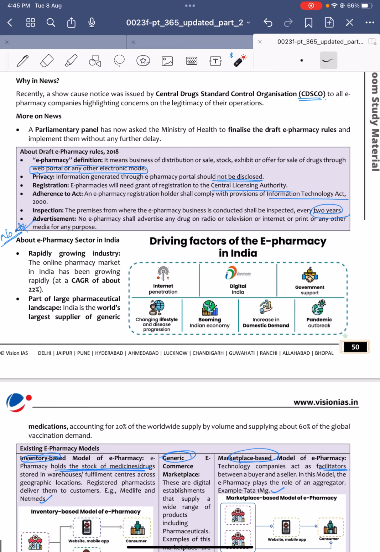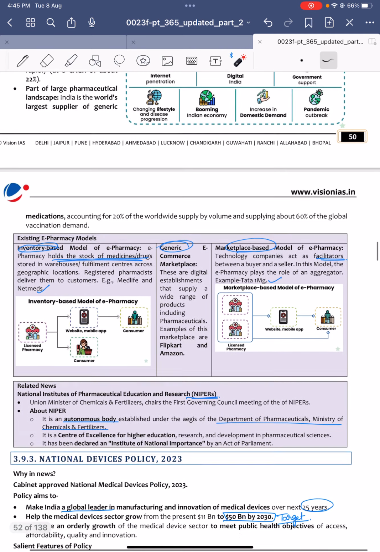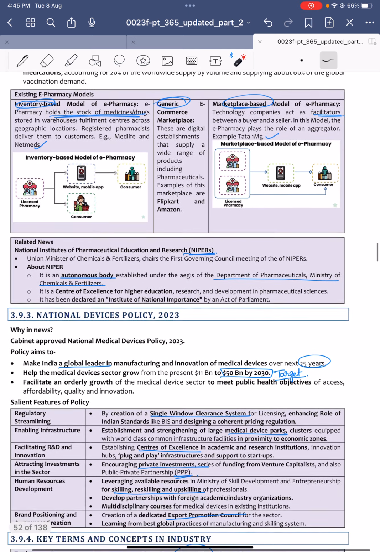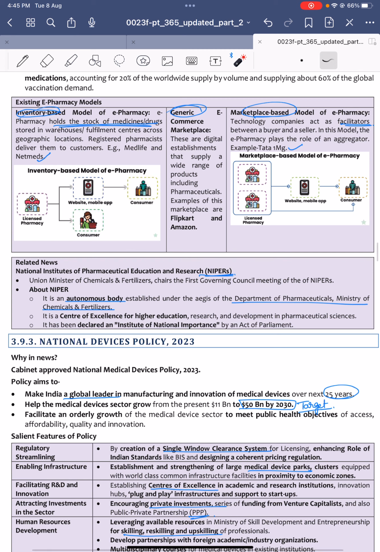The e-pharmacy sector is rapidly growing. Nowadays we are seeing it very much, in ads and everywhere. So what are the different types of e-pharmacy models present? One is inventory based, another is marketplace based, and the other is generic e-commerce marketplace. What is inventory based?